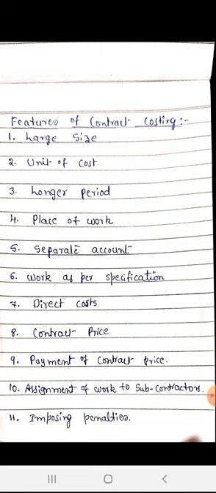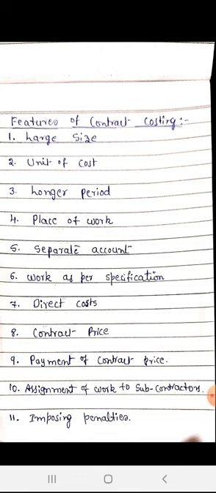For example, if a particular contract is very large, it's possible to give a portion of it to subcontractors. The main contractor gives a portion of the work to subcontractors, or in some cases the nature of the work is different, such as plumbing work, electrician work, glass work or welding work. If the contractor does not know about that, he can give that work to another person as a subcontractor.